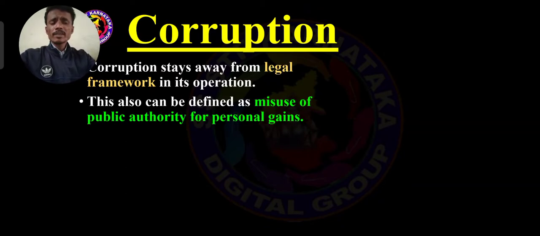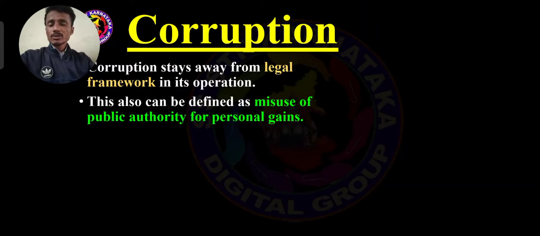So if you write this, it is also 100% possible to get marks. What is the meaning of corruption? Misuse of public authority for personal gain is called corruption. See, those who are working as government officials misuse their power for their personal gain, their personal profit.